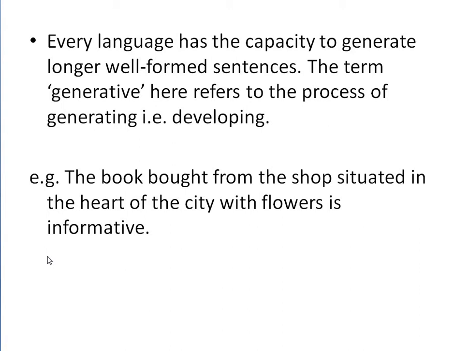For example, if someone is from the English speaking community, he or she has the ability to generate longer or well-formed sentences of the English language. Or else if the person is from the Urdu speaking community, a person can generate well-formed, grammatically correct Urdu sentences that are correct in Urdu grammar. For example, the boat from the shop situated in the heart of the city with flowers is informative. It's a longer sentence. We can make more and more longer sentences.